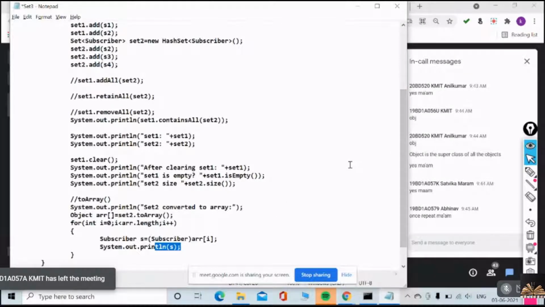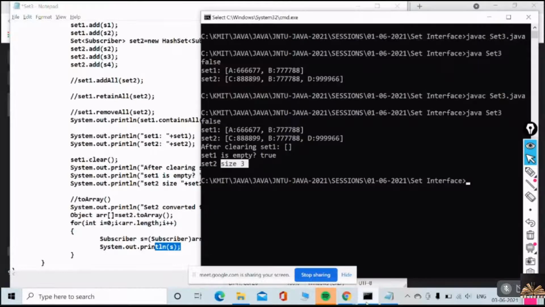So, as you know, Abhinav, there is a superclass of all the classes, whether it is a subscriber, a student, or a string class. Any class, what is the superclass? Object class.